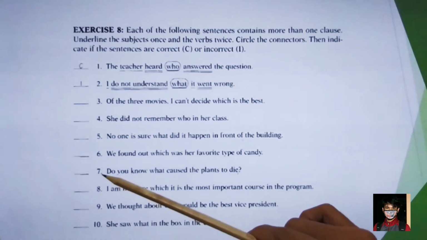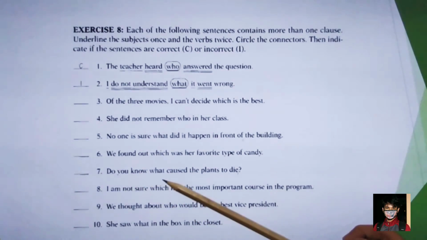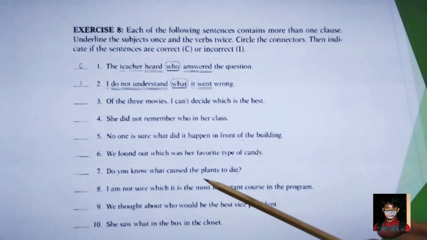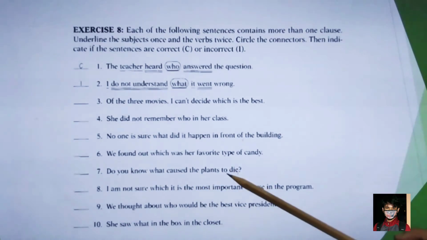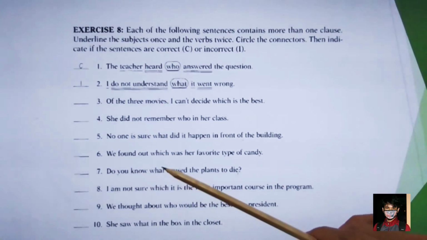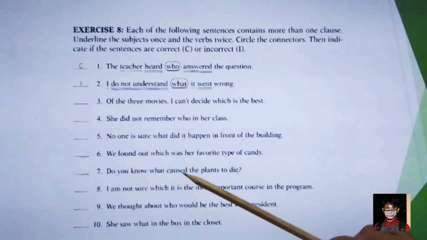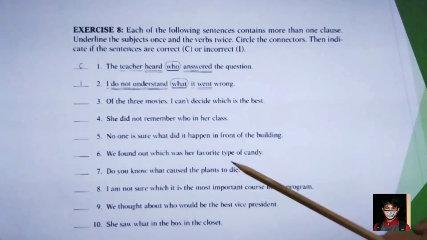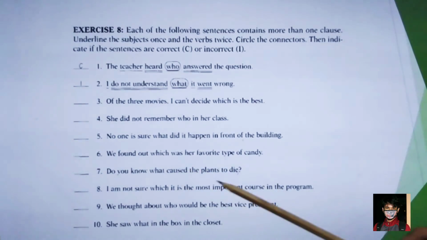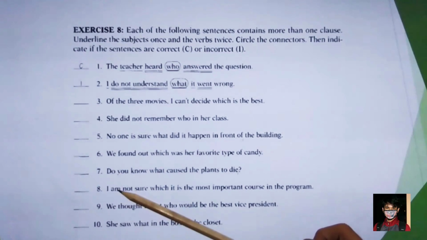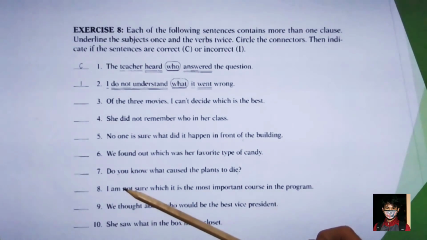Okay? Next we go to number 7. Do you know what caused the plant to die? So, subject, verb, connectors, caused as a verb, dependent verb, followed with the verb. Do you know that? So the question is, is it correct? Yes, number 7 is correct.